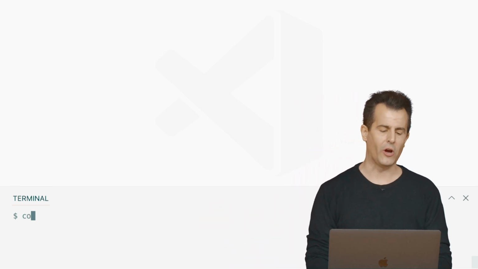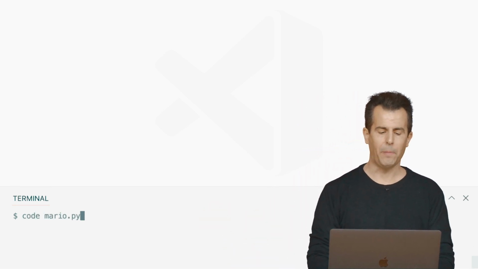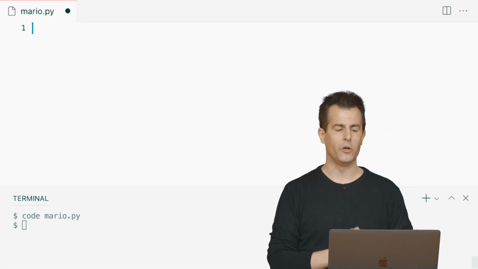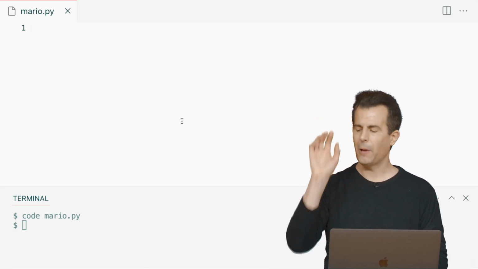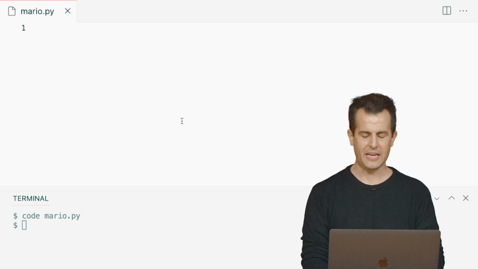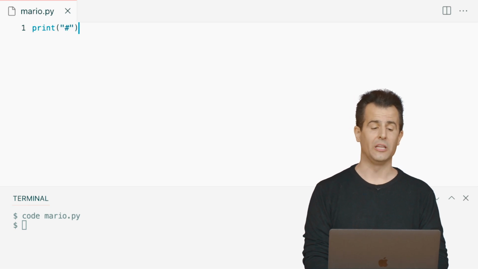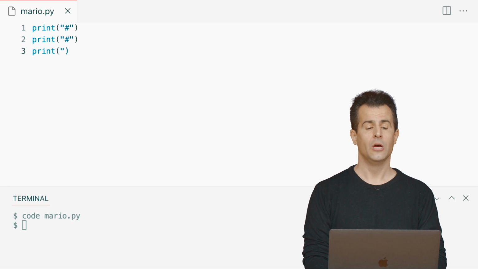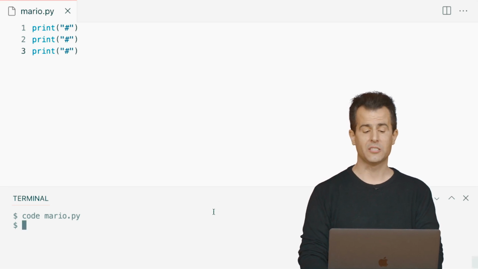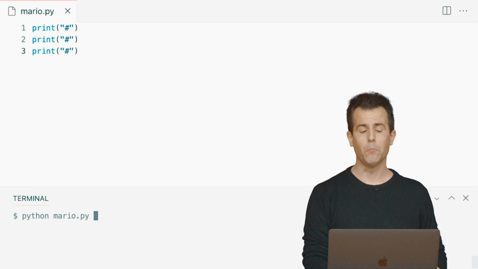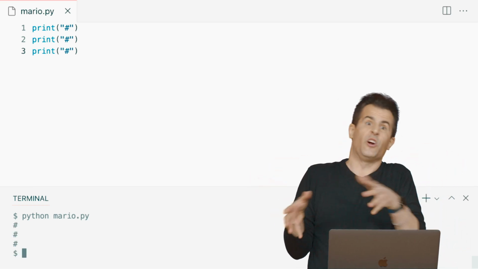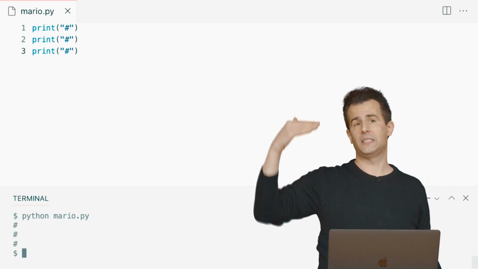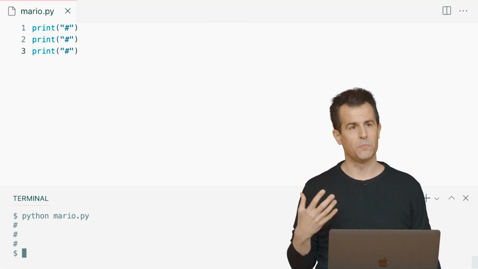And let me propose that we create a program called mario.py using code in the terminal window. And then up here, let me start by implementing that same picture as simply as I can, printing out literally the hash, and then the hash, and then a third final hash. This is going to be a very textual approximation of it, but I think if I run python mario.py, I've got a very simple version of that same column of bricks, so to speak.